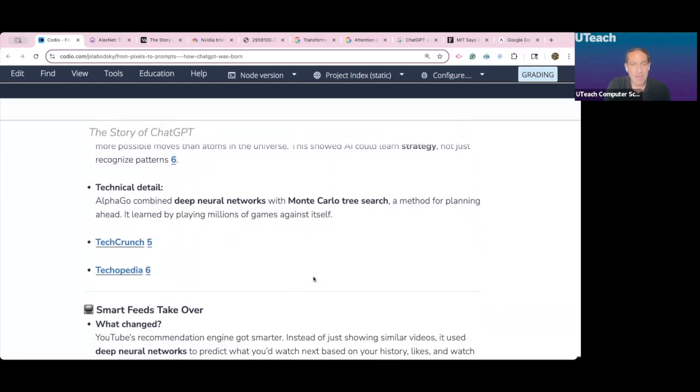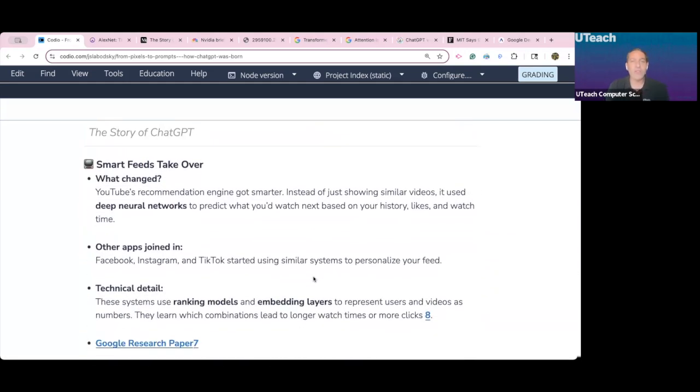So what's the story here? Well, the story is all these social media networks and Google with YouTube realize that the way to making a fortune is through advertising. And that if we can use these deep neural networks to create feeds in our products, we'll be able to keep people engaged longer. And if they're engaged longer, we can feed them targeted advertising longer.